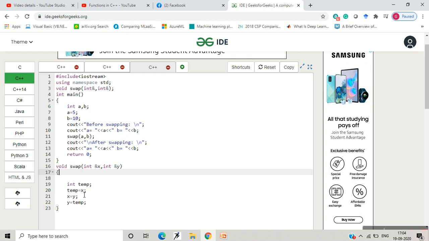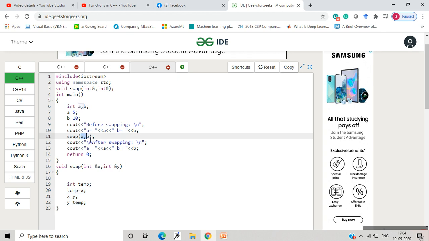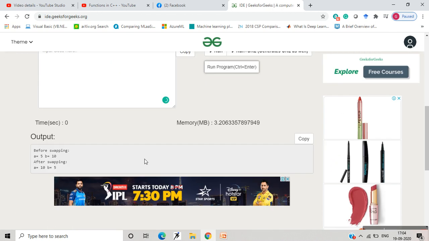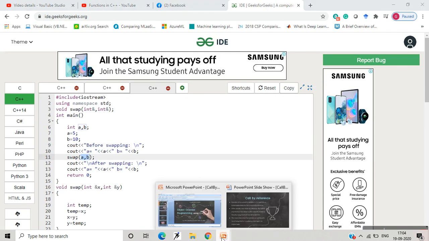So whatever changes happen are reflected directly in the original variables at their address location. So the values are changed permanently. So this is how call by reference works. To understand it in a better way, I will give you an example.